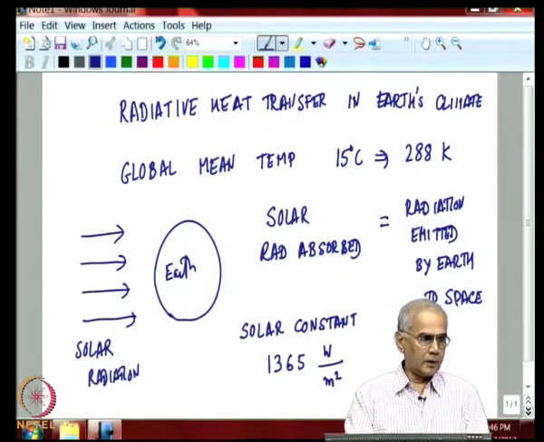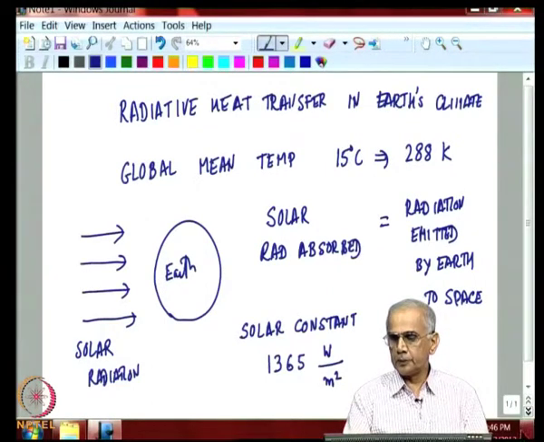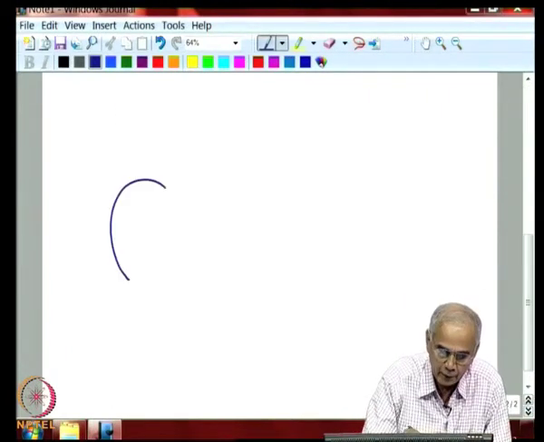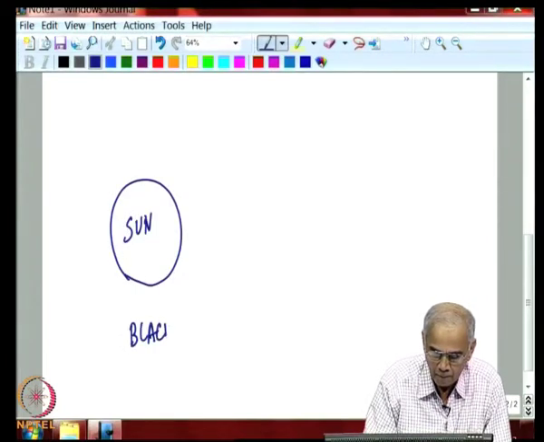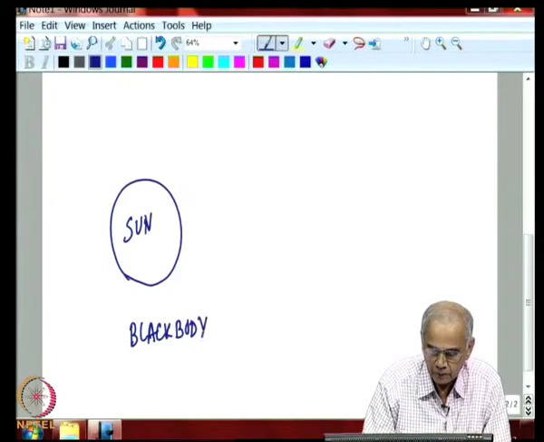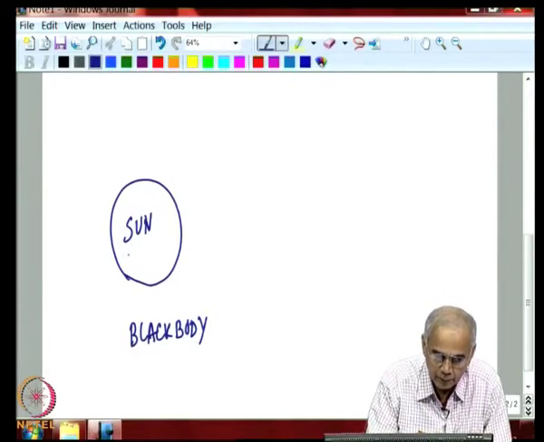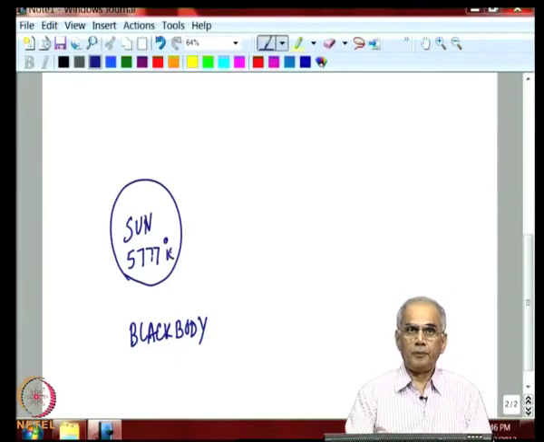Now, you might ask, can we estimate this radiation from basic principles of radiation transfer? The answer is yes. If you treat sun as a black body, then the effective temperature of the sun from measurements is 5777 degrees Kelvin, the sun's effective black body temperature.